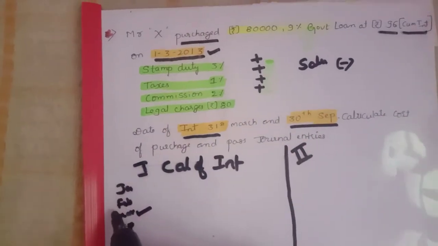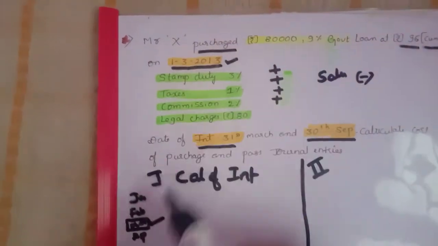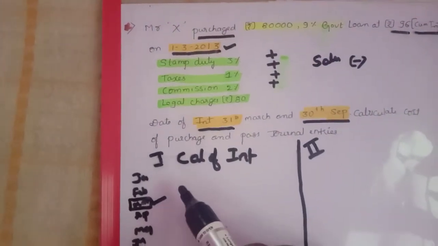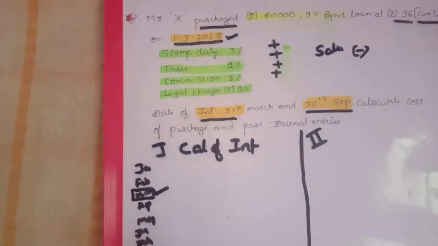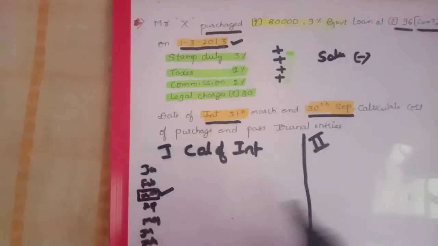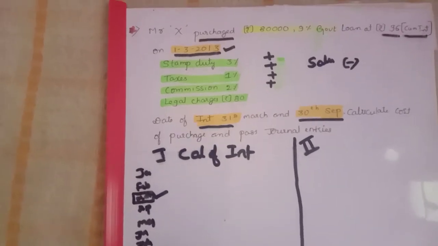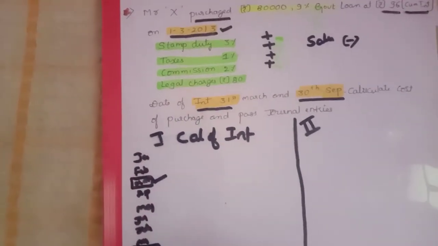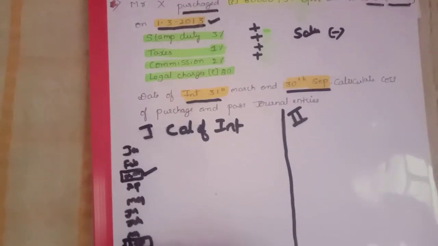For purchase I gave the right click, and the payment of interest I mentioned with the round box symbol. In September also they paid the interest.